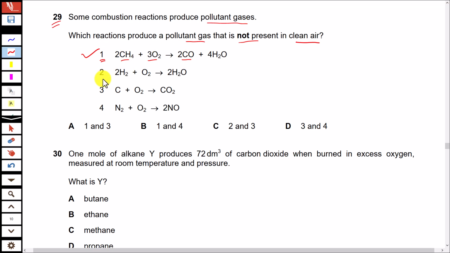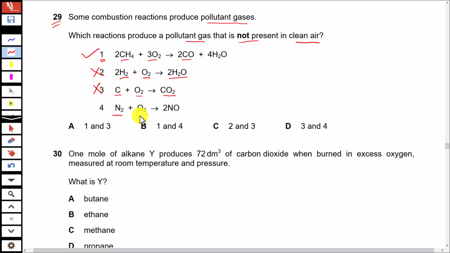Look at reaction 2. Hydrogen reacting with oxygen and producing water. Water vapors are already in the clean air, so that is not the right statement. Number 3. Carbon reacting with oxygen to produce carbon dioxide. Carbon dioxide is already present in the clean air, so that is not the required option.